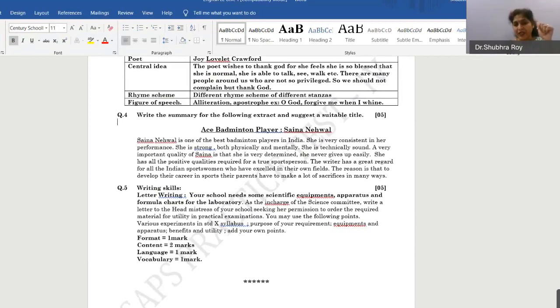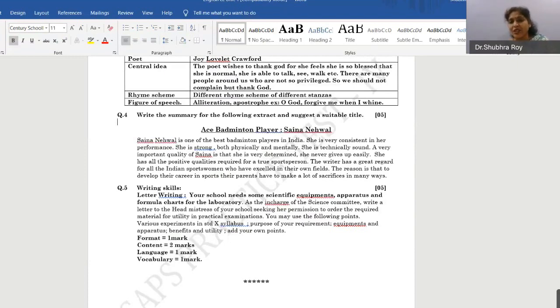If everything is correct, properly punctuated, date written properly, block margin, like block format, everything starting from the left hand margin, then the format carries 1 mark, you get 1 mark. Content is what you have written in the letter. Most of the things are given in the question.